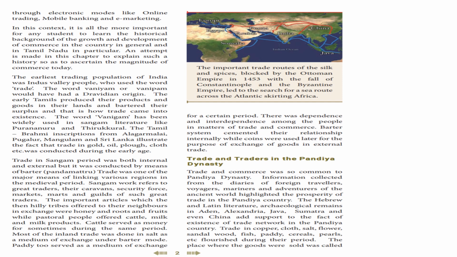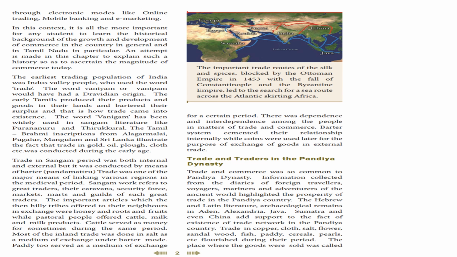All of you open your book to page number 2. So from the previous page, as we have seen the cashless system, which is based on electronic modes like online trading, mobile banking and e-marketing. So e-commerce means at present the world we are living in is under e-commerce. Okay, it is an electronic mode and online trading. We do online shopping and all, right? So online trading, mobile banking and e-marketing.